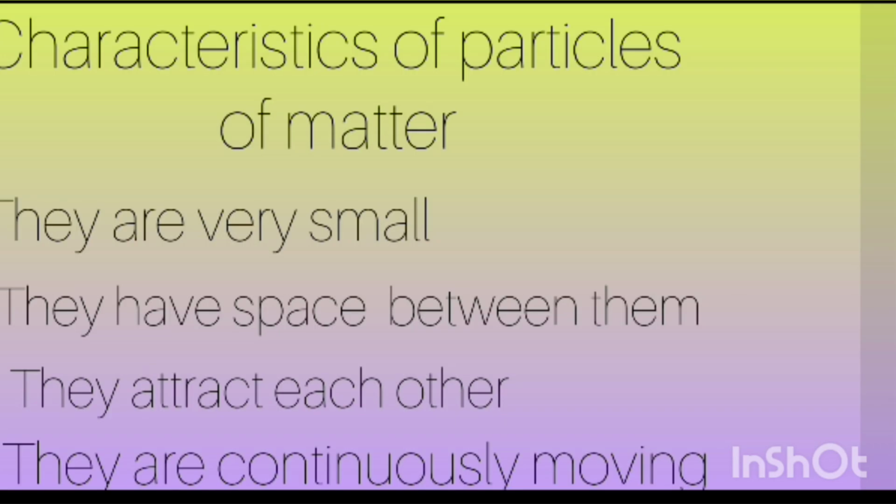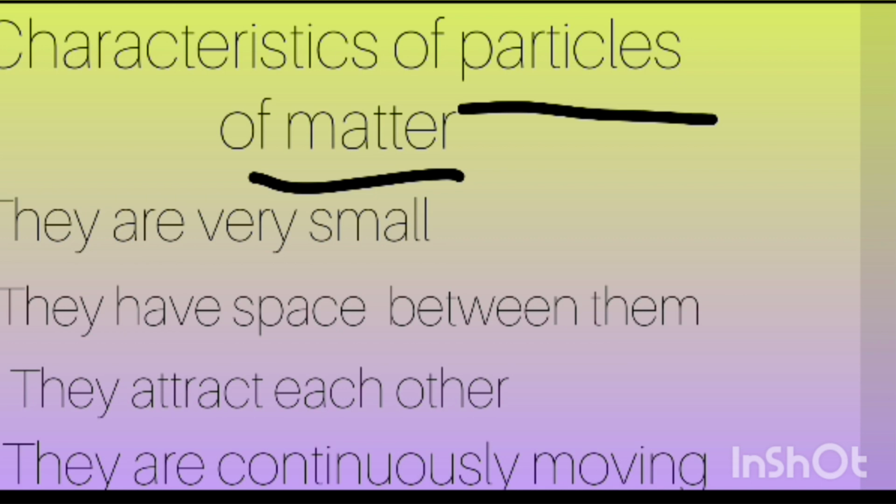Okay. So next, let us see some characteristics of particles of matter, which we had studied in previous lecture. Each and every particle of matter undergoes these characteristics, but in solids this may be maximum, minimum. So particles of matter are very small in each and every state of matter.